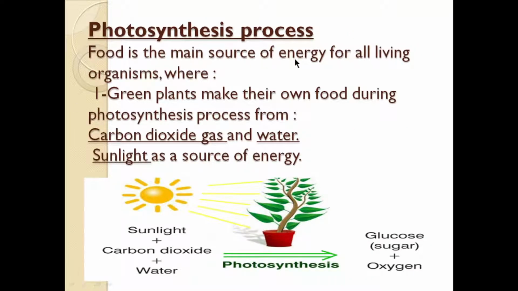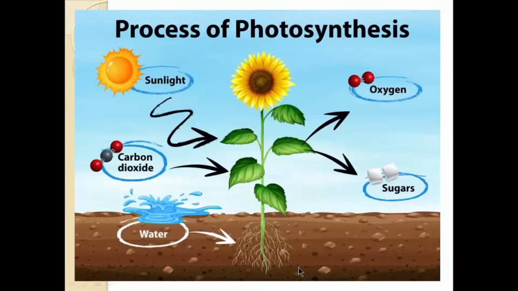Food is the main source of energy for all living organisms, where green plants make their own food during the photosynthesis process. The green plants take carbon dioxide gas, water and sunlight and give out glucose, sugar and oxygen, and this process is called photosynthesis.